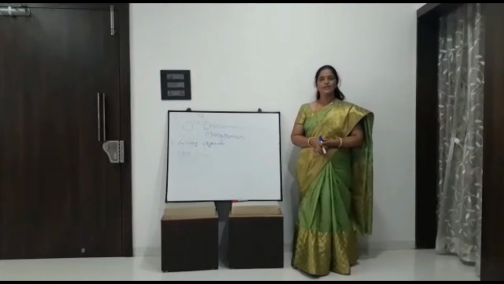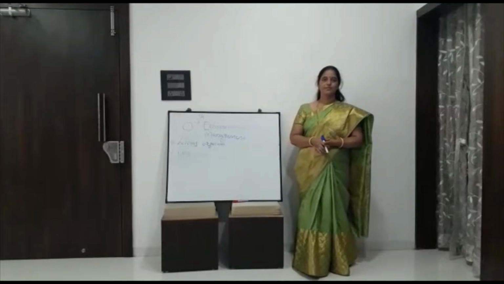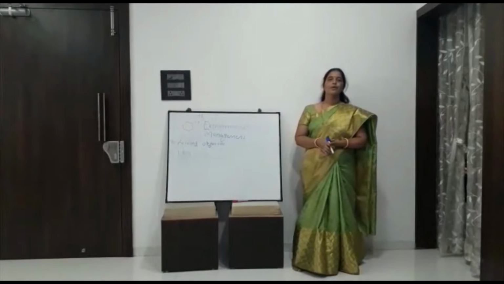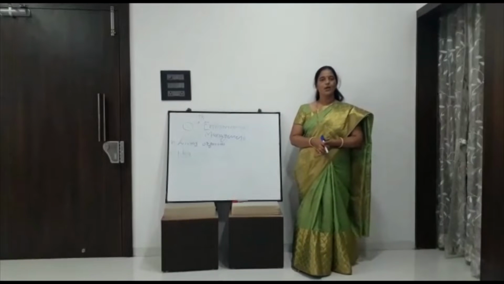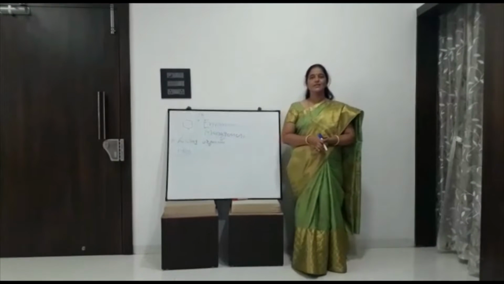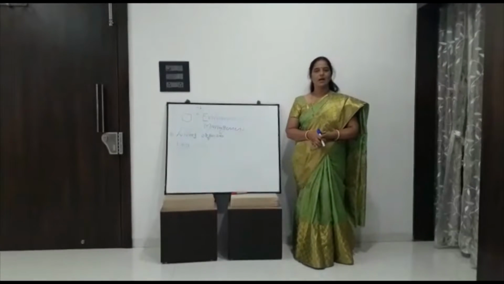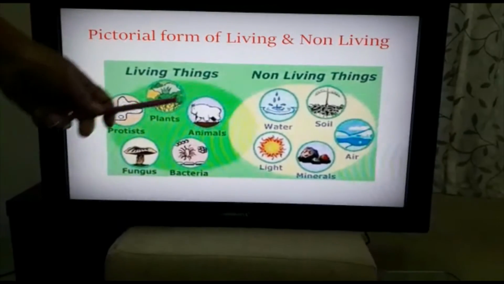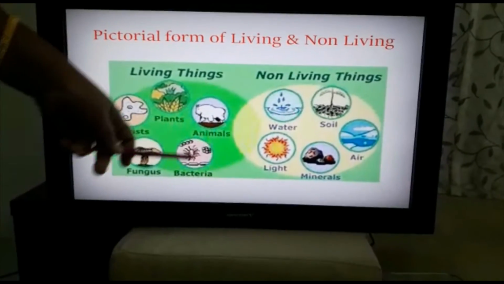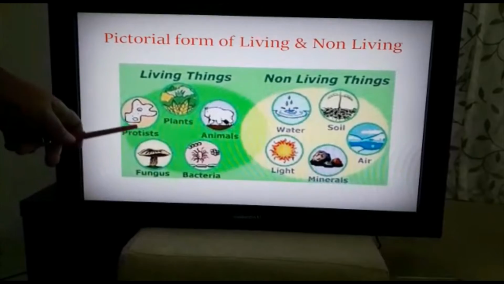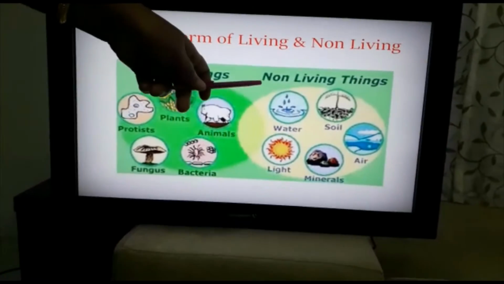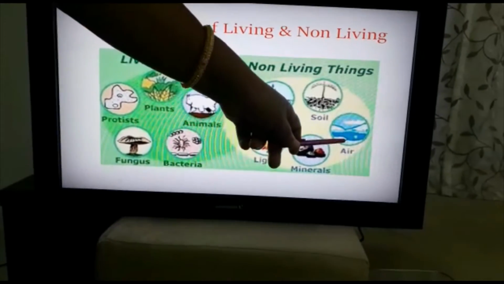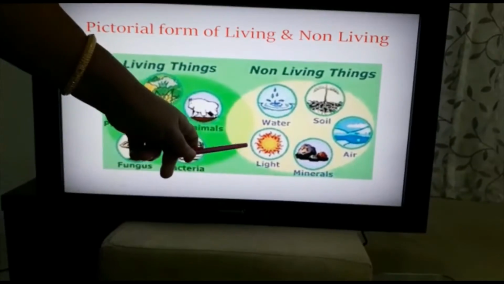First of all, we see the living organism. Things which can grow, move, breathe and reproduce are called living things. Some examples of living things are plants, animals, bacteria, fungus, protist. Now next, non-living things: soil, air, minerals, light and water.